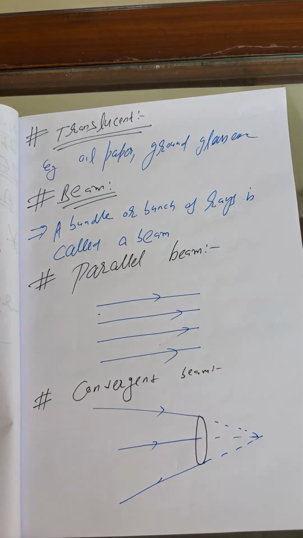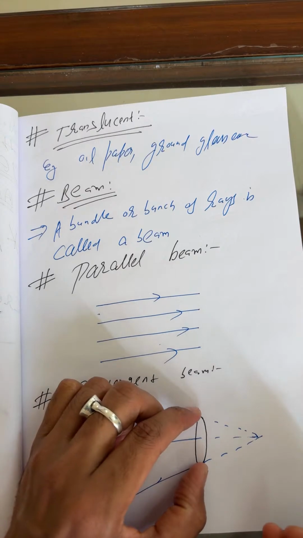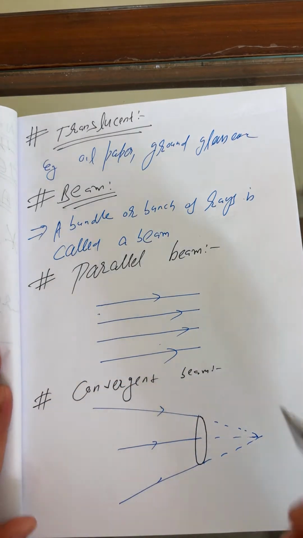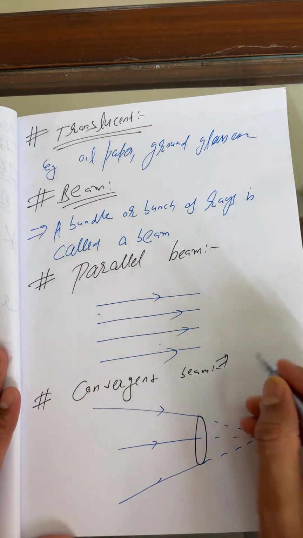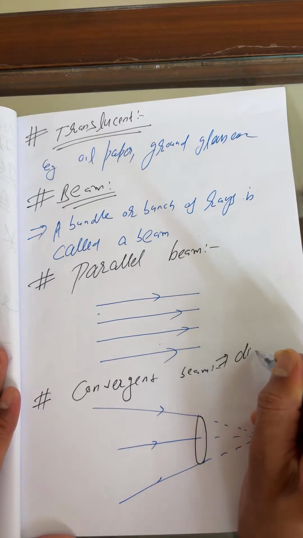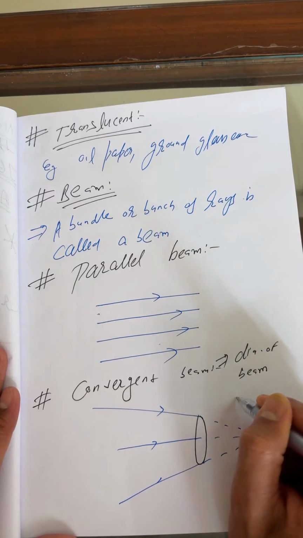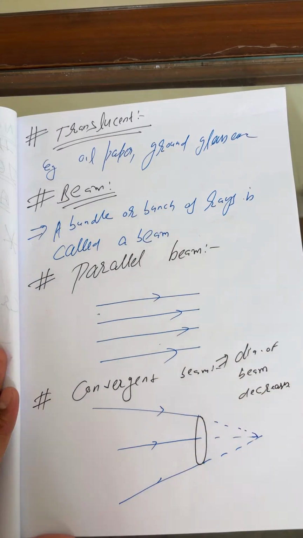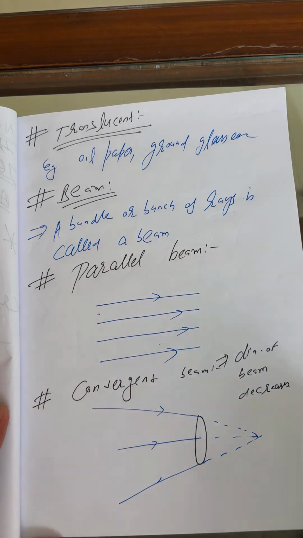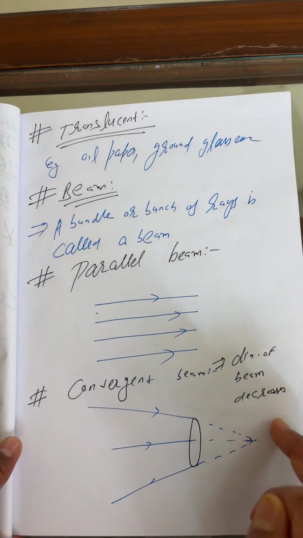What is this, my dear? Convergent beam, right? In this case, what is the thing about it? The diameter of the beam decreases. That is the major point here. Just keep it in your mind for numericals, children. For a convergent beam, what you can write for numericals: diameter of the beam decreases. Students, what can you say? Decreases.